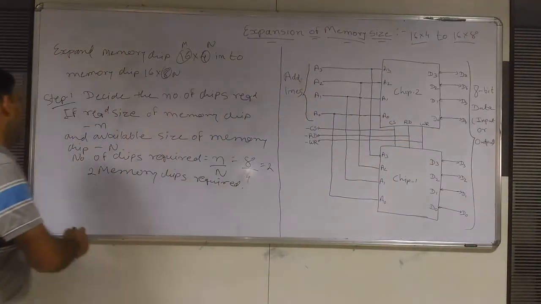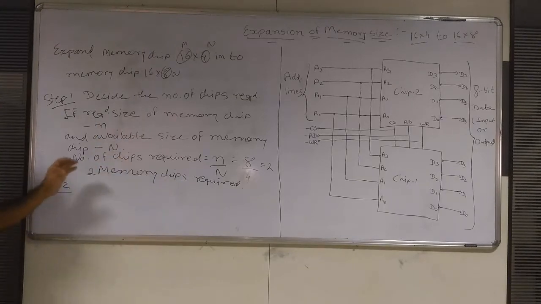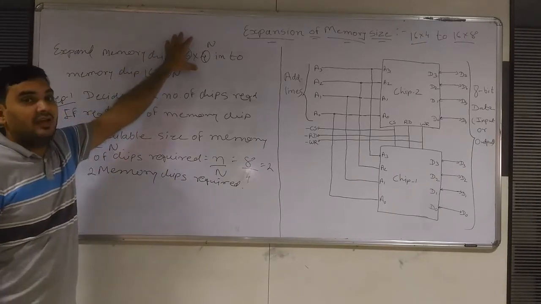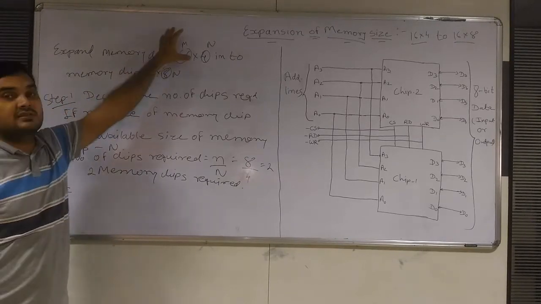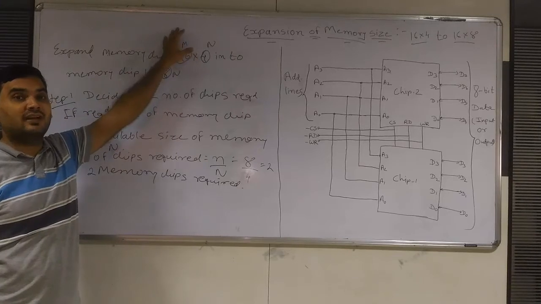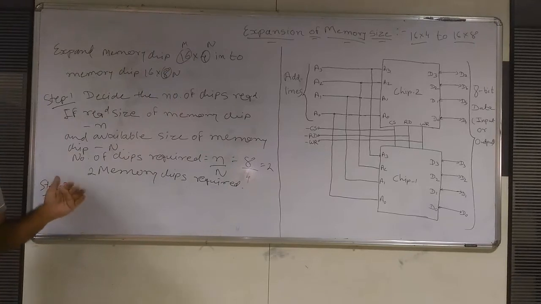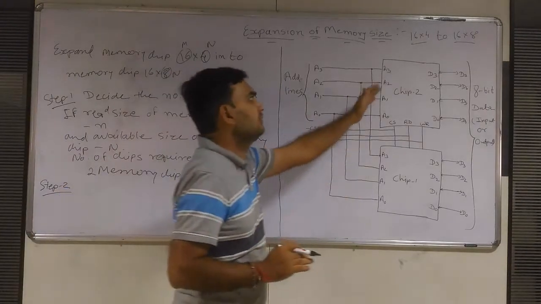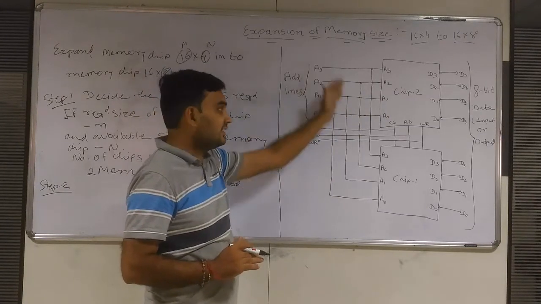Now step 2, connections. See here, the available size and the required memory size in both M is the same. That means locations are the same. If locations are the same, then our address line requirement will also be the same.